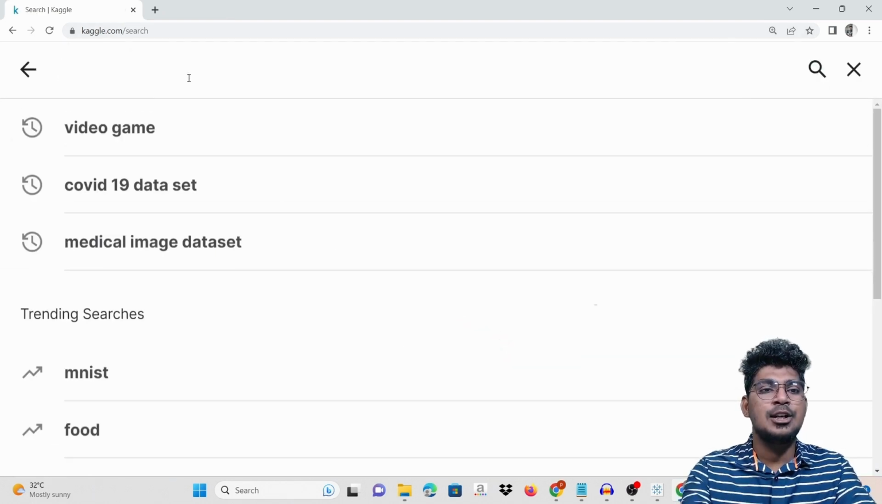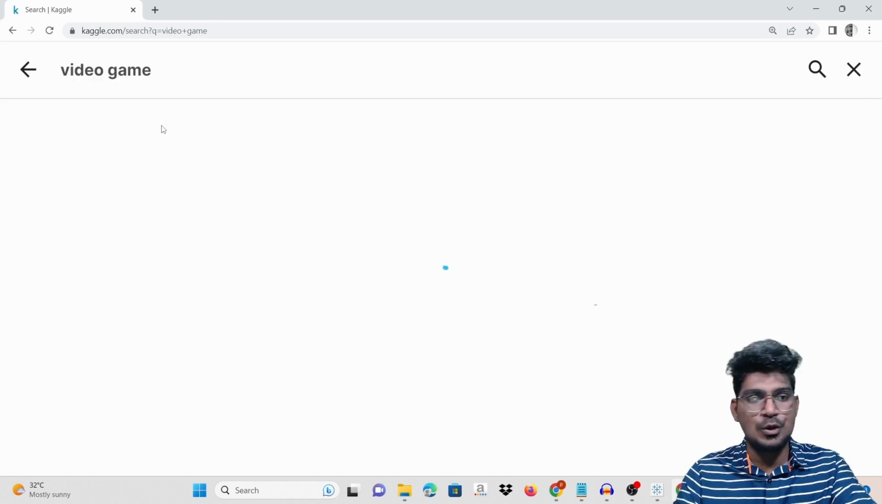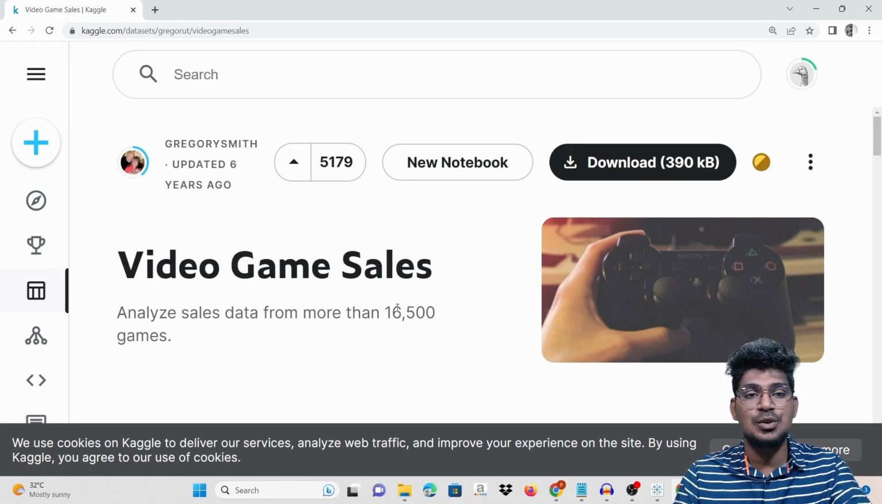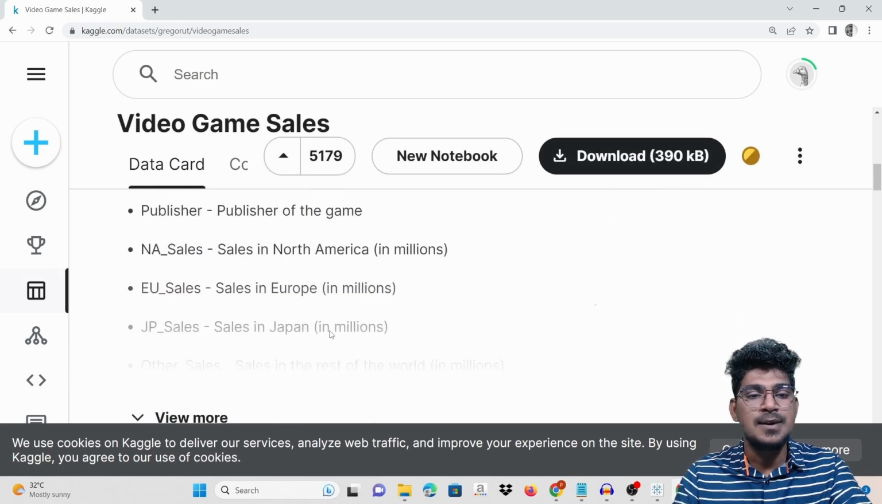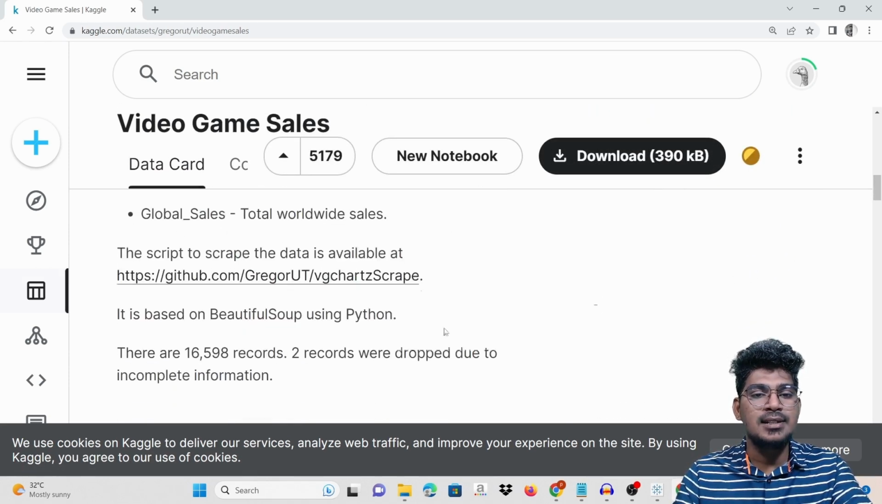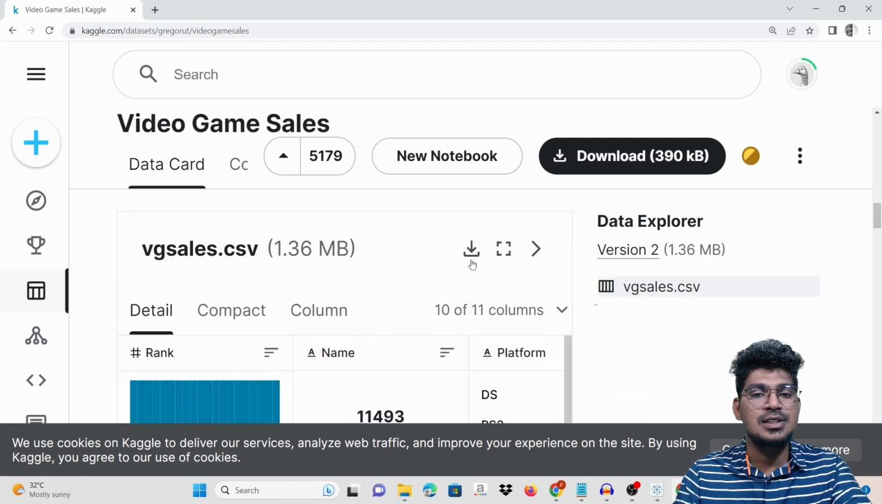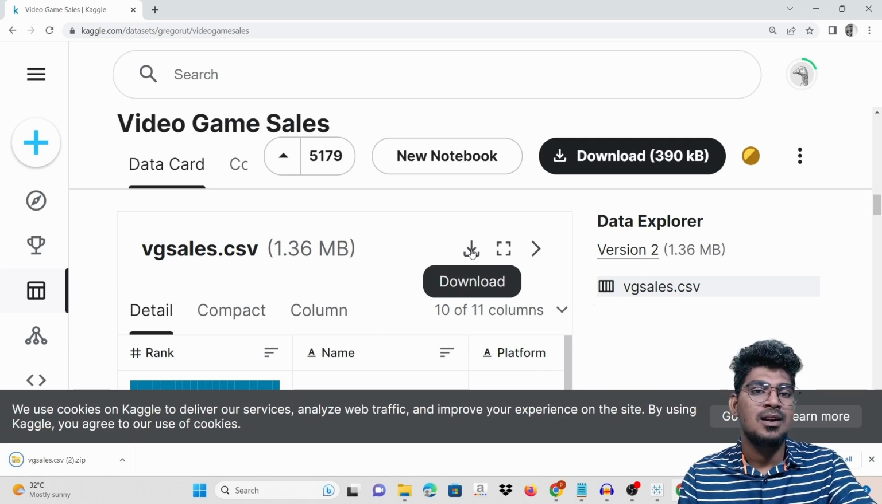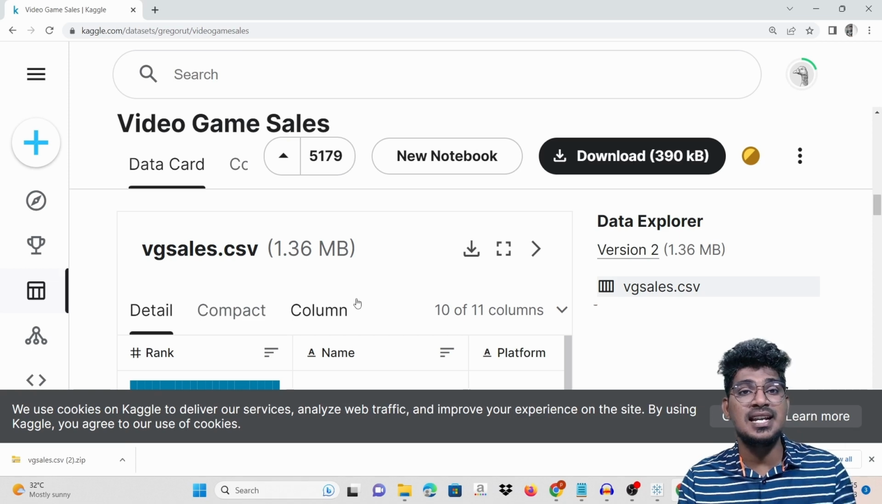You can search here for the video game file, as you can see, the video game sales. This file needs to be downloaded. Once you find this file, just click here and download it to your system. This is the way of collecting your data assets. You already know this, because we saw data asset collection in the past days of the internship, how to collect the data like that.